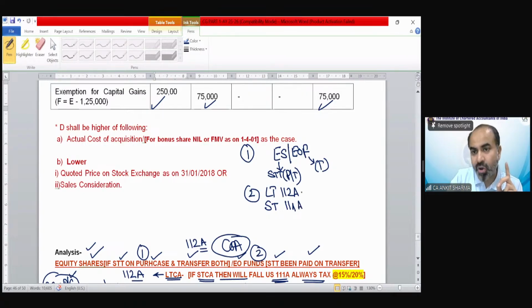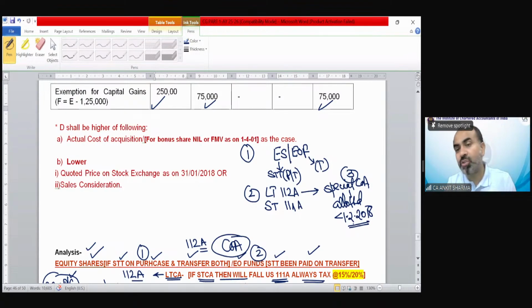If it is long term only, then a special cost of acquisition provision needs to be applied. And that would be applicable if it is allotted before 1st February 2018. So these three things you should keep in your mind for the applicability of this provision. If these conditions are not fulfilled, like if STT has not been paid, then normal cost of acquisition as per chart needs to be applied.